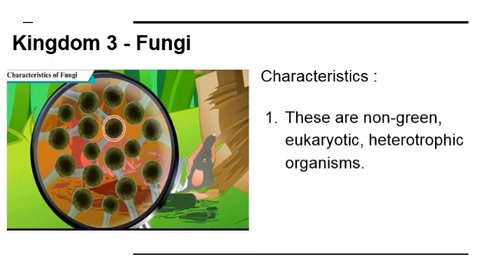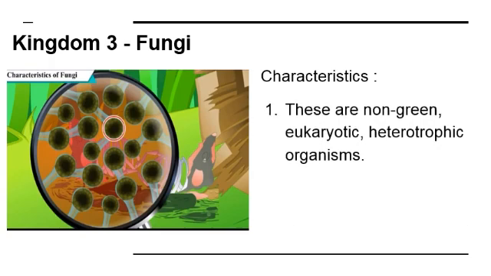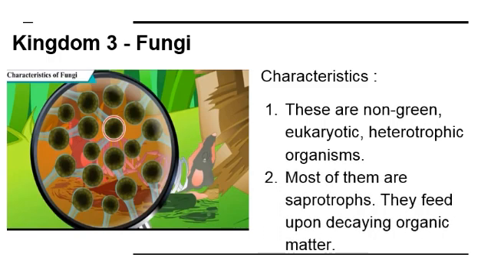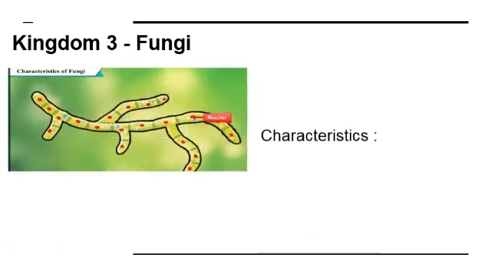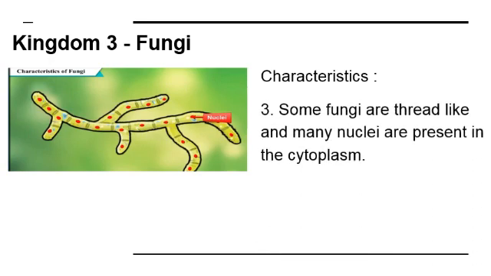The third kingdom we will see is fungi. Here, these are non-green eukaryotic heterotrophic organisms. Most of them are saprotrophs. They feed upon decaying organic matter. Some fungi are thread-like and many nuclei are present in the cytoplasm. In the diagram, you can see the nuclei with red dots.